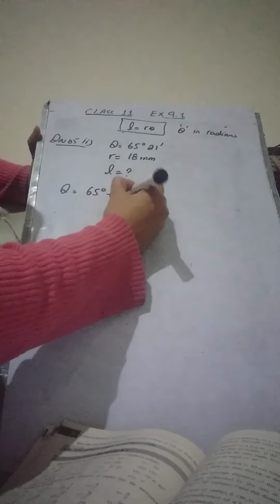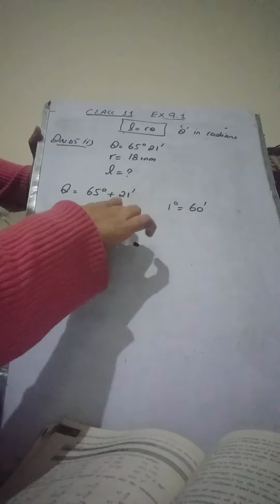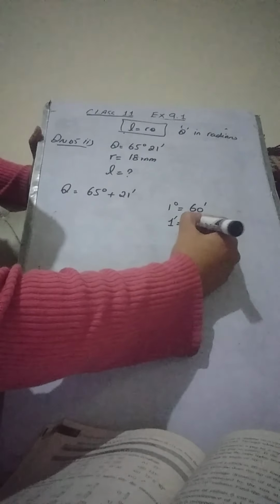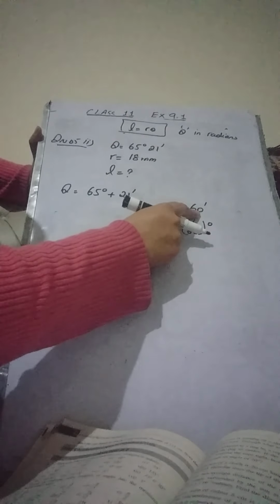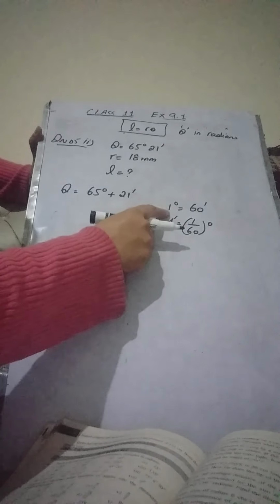So let us convert. First of all, let me write this theta as a whole in degrees. This is 65 degrees plus 21 minutes. I'm going to convert these minutes into degrees. Now we know that 1 degree is equal to 60 minutes. If we want to convert minutes into degrees, I want to find the amount of degrees which is equal to 1 minute. So 1 minute will be equal to 1 by 60 degrees, because 1 degree is equal to 60 minutes.